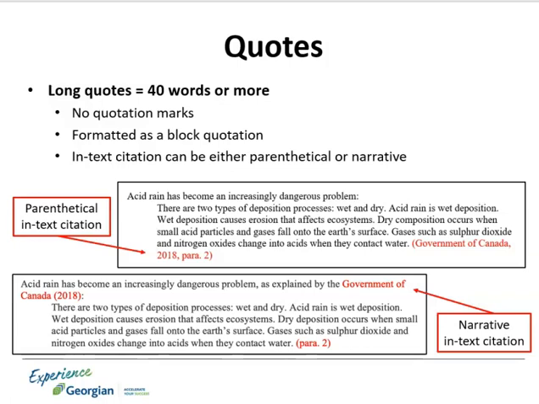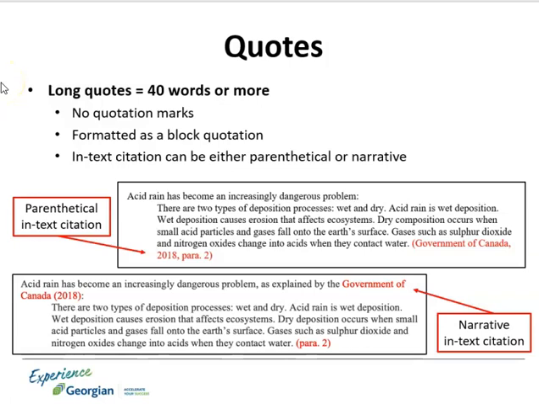Long quotes, which are 40 words or more, are formatted a bit differently, but can still be in either a parenthetical or narrative form. Long quotes are always formatted as block quotations. This means the entire quote is indented in a large chunk 0.5 inches from the left margin. They begin on a new line in your paper and do not use quotation marks. The text of your paper should always include a sentence leading up to the block quotation.